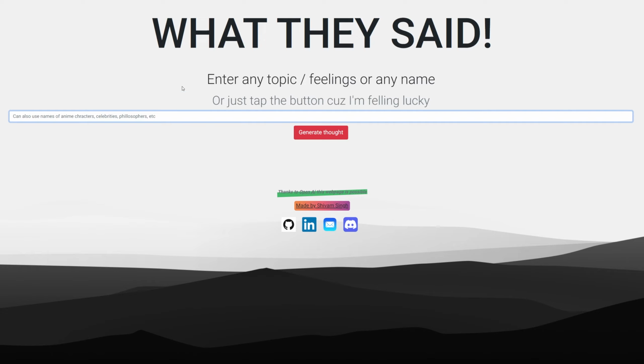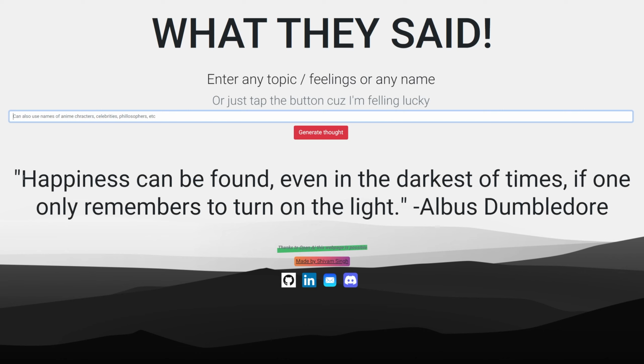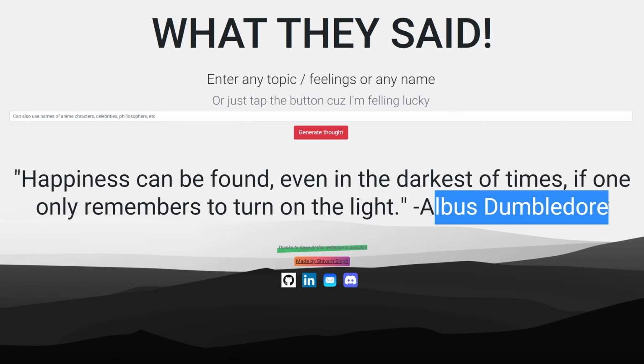Let's type in a name like Harry Potter. Let's see what he'll quote. Happiness can be found even in the darkest of times, if one only remembers to turn on the light. Albus Dumbledore. So okay, it's a reference to Dumbledore.